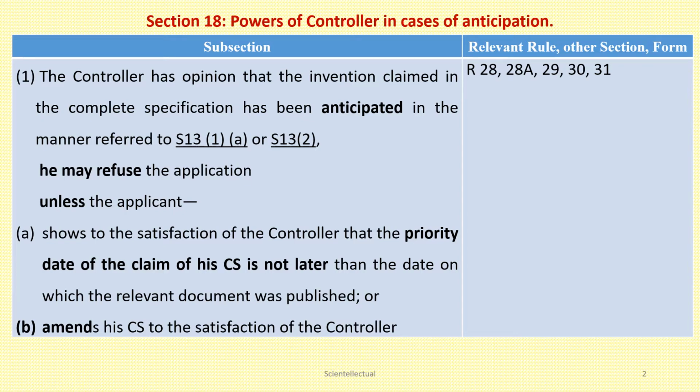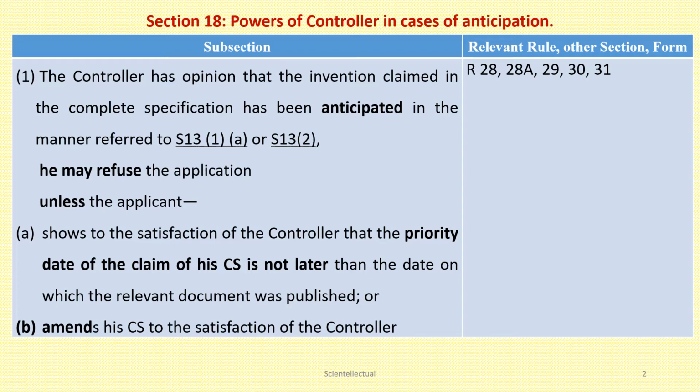If the controller thinks that the invention claimed in the complete specification has been anticipated in the manner referred to in Section 13(1)(a) or 13(2), he may refuse the application unless the applicant satisfies the controller that the priority date of the applicant's application is not later than the date on which the relevant document was published.